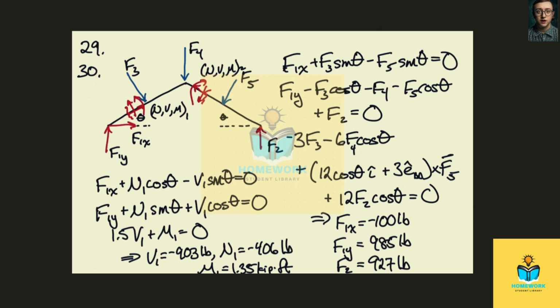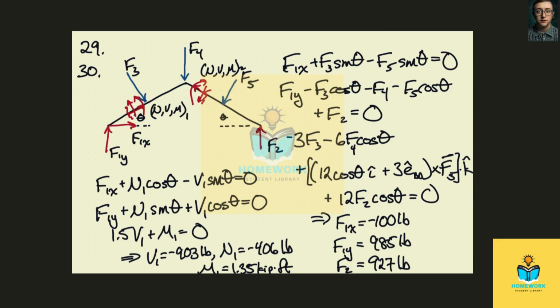And for F5, I didn't make it clear that this should all be dotted with the unit vector in the out of plane direction.